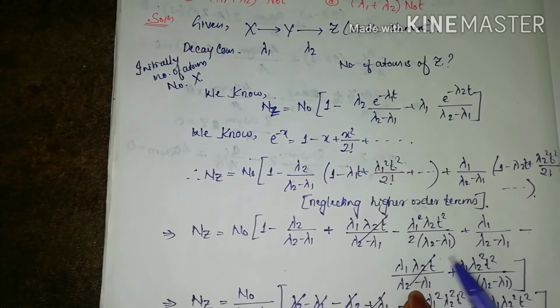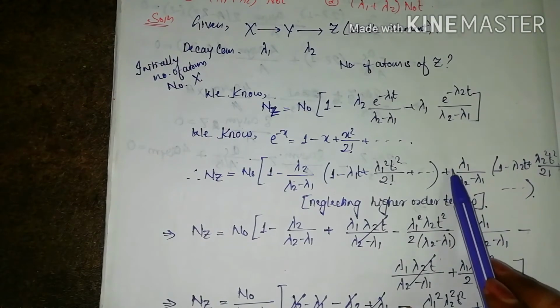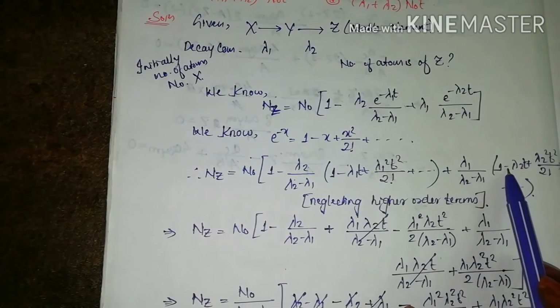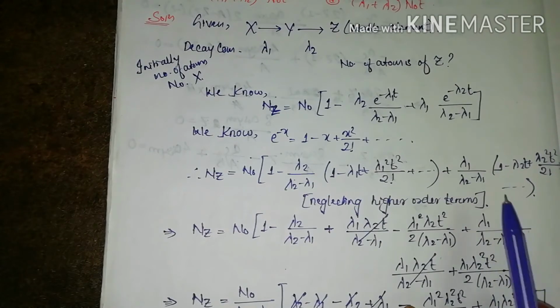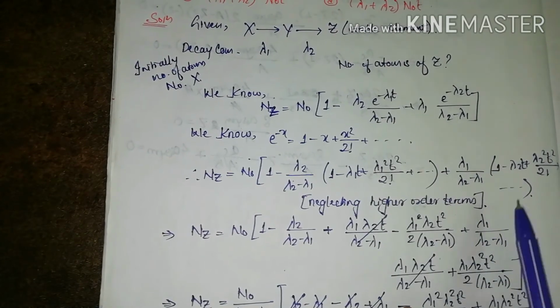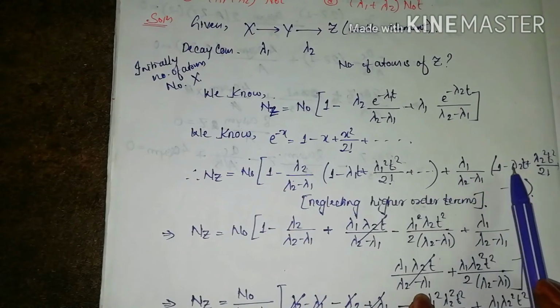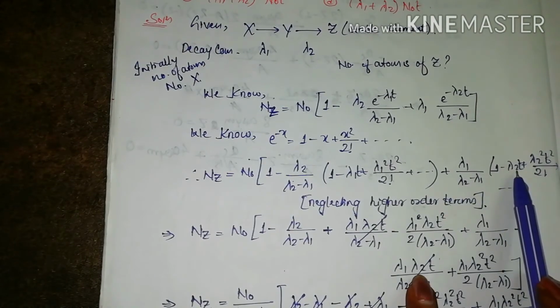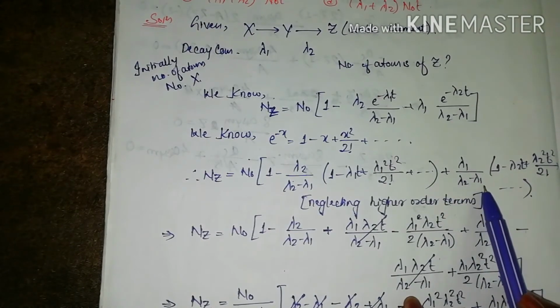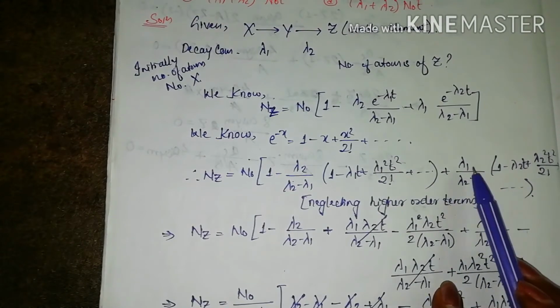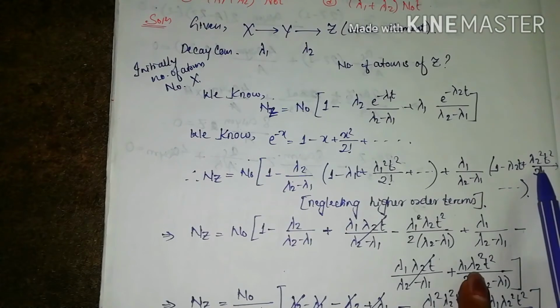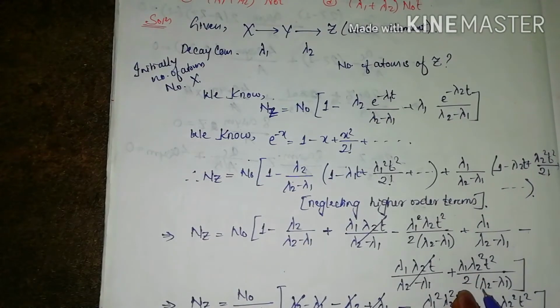Lambda 1 into this term, so lambda 1 by lambda 2 minus lambda 1, again plus a minus a is minus, so it's lambda 1 lambda 2 t divided by lambda 2 minus lambda 1, as it is here. Again plus a is plus lambda 1 into lambda 2 square into t square by factorial 2 is 2, over lambda 2 minus lambda 1.